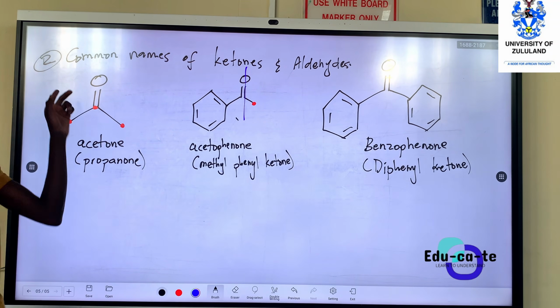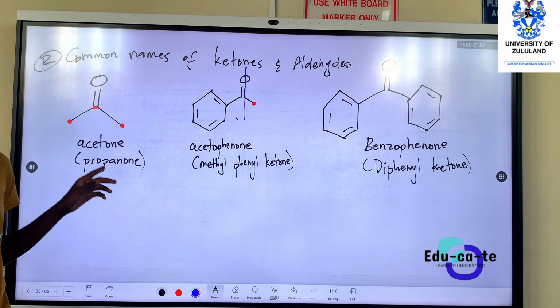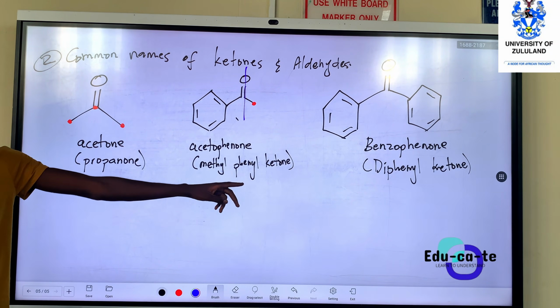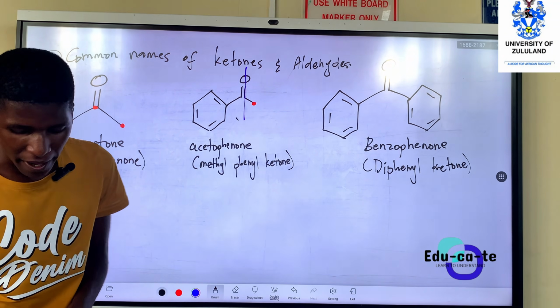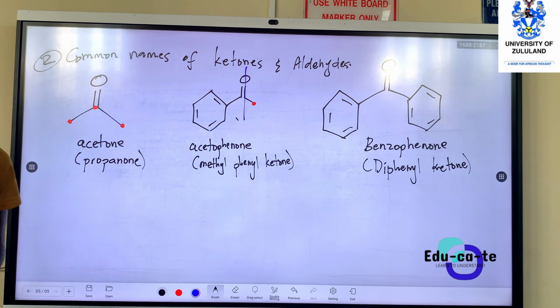So these are the common names that we must remember. Please remember these names, I will use them as time goes on. The other common names basically can happen with a functional group acting as a substituent.